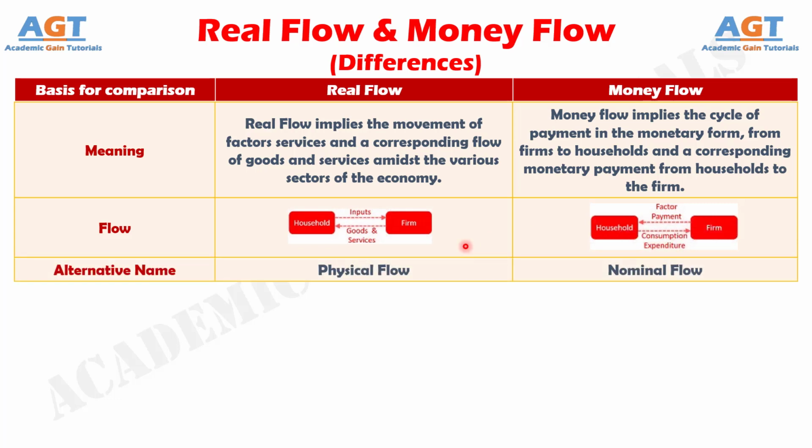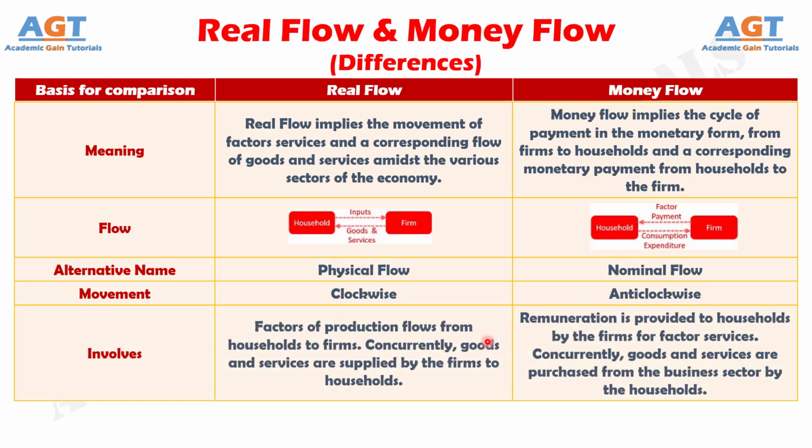Number 3. Real flow is also termed as physical flow because in real flow there is an actual movement of goods and services between households and firms. On the other hand, money flow is alternately known as nominal flow because the transactions take place using money as a medium of exchange. Number 4. In case of real flow, the movement of factor services and goods and services takes place in a clockwise direction, but in case of money flow, the movement is reversed, and so the flow takes place in an anti-clockwise direction.